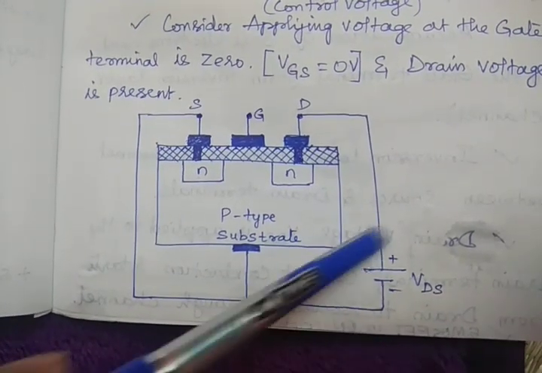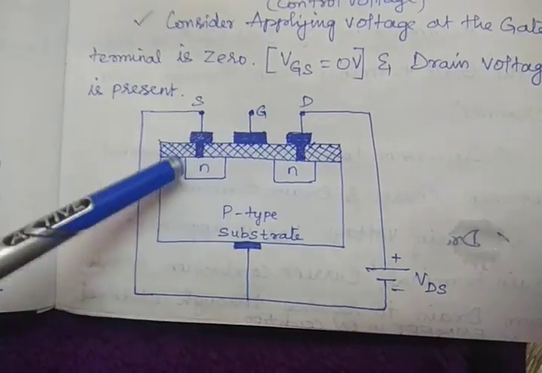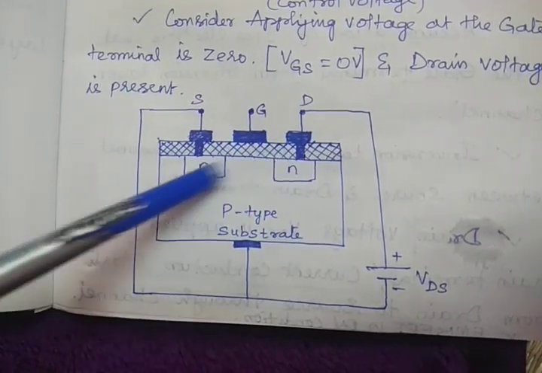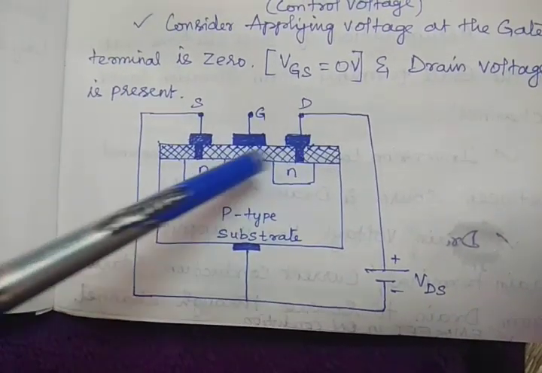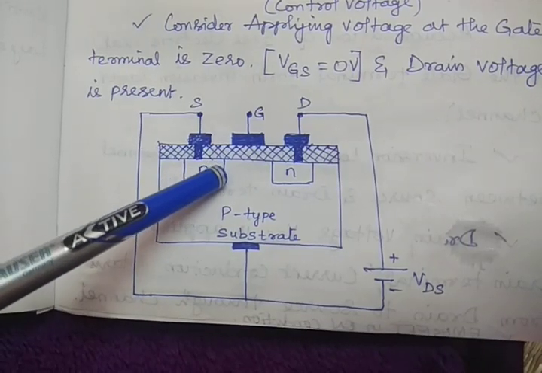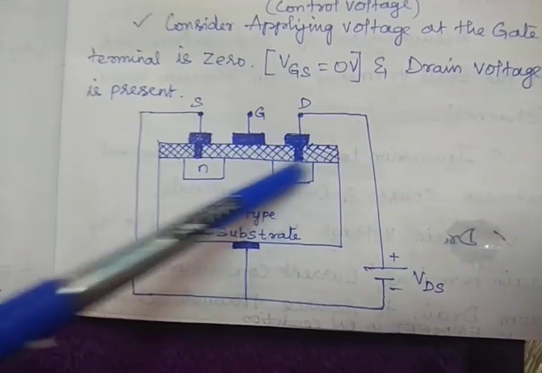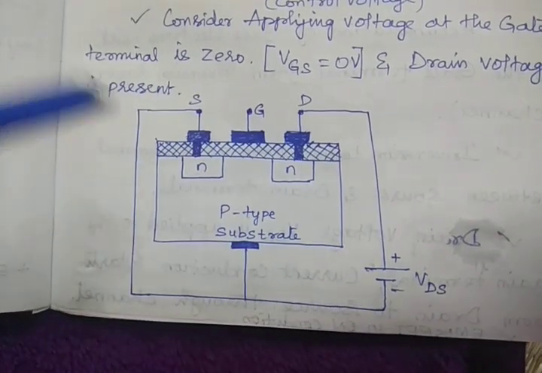When I am increasing this voltage, nothing will happen because there is no connection between these two terminals. Which means there is no channel between the source and drain here. So there is no conduction.